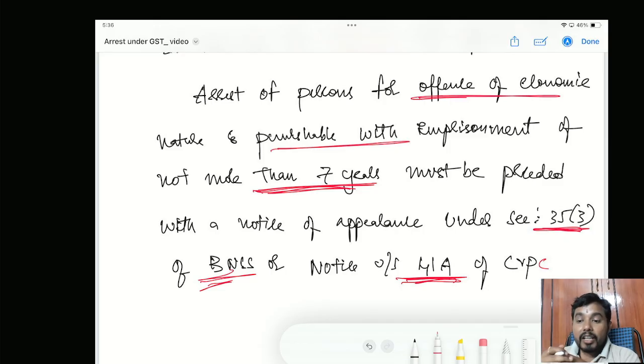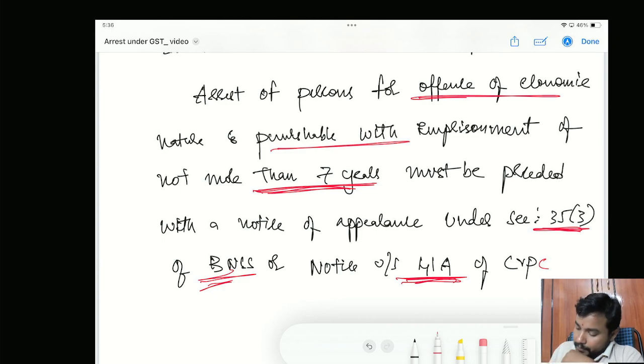You are not following it. And the department also tried to cover this up by saying that the summons which we have issued under section 70 is in the nature of 35 subsection 3 or 41A of CrPC. That was the argument the department put before the Karnataka High Court, which the Karnataka High Court rejected. Summons issued under section 70 is to gather evidence. How can you equate it with a notice issued under 41A CrPC, which is given in the course of investigation?